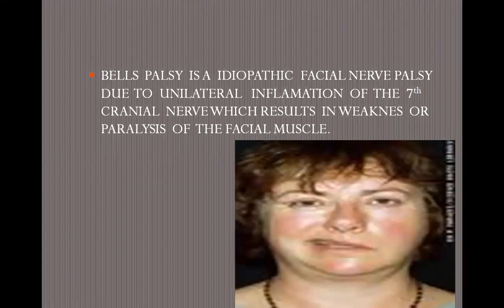Bell's palsy is an idiopathic facial nerve palsy due to unilateral inflammation of the seventh cranial nerve, which results in weakness or paralysis of the facial muscles. Idiopathic means the real cause is unknown. It occurs because of unilateral inflammation when the seventh cranial nerve becomes weak. At that time the patient has facial paralysis, the muscles are weak, and the patient is not able to move their face.